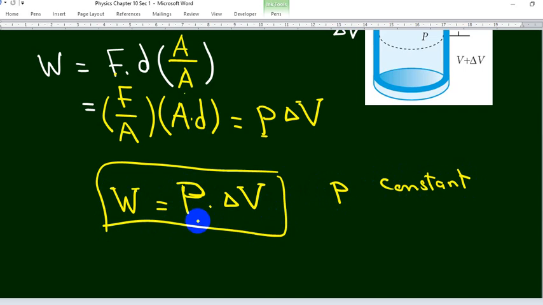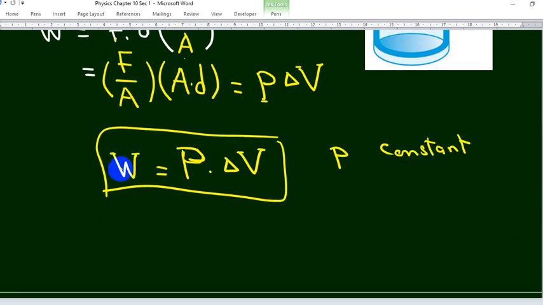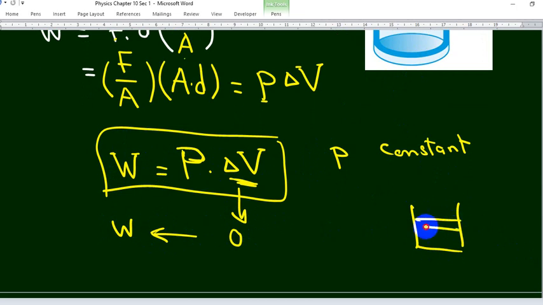If the pressure equals 0, the work equals 0. If the change in volume equals 0, then the work will be 0. If the volume of the gas doesn't change, nothing happened. The piston doesn't move. No change in volume. As there is no change in volume, delta V will be 0 and no work is done.